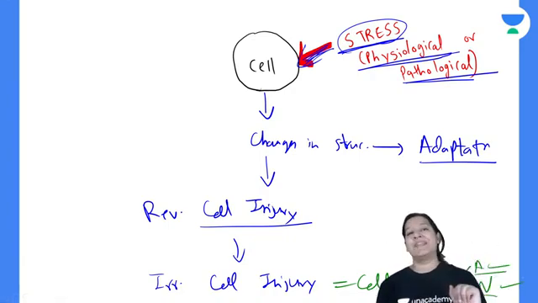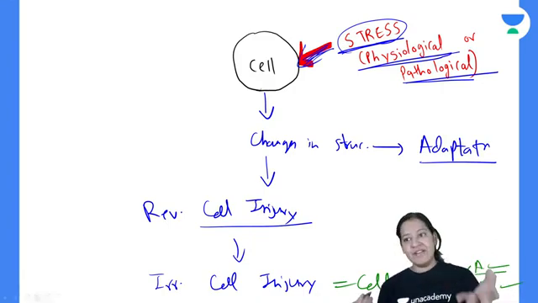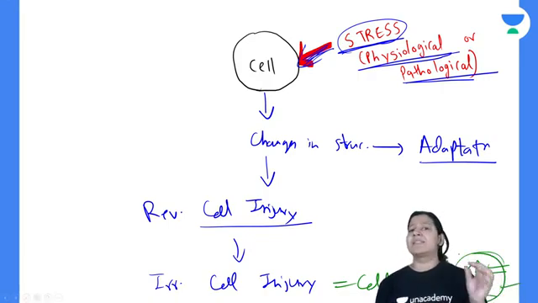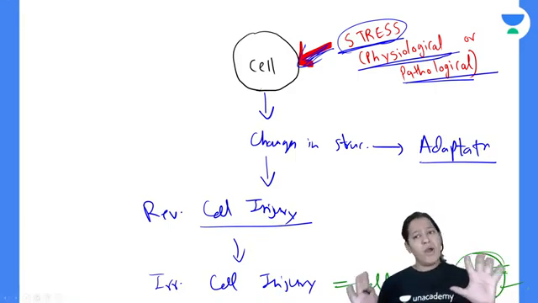What is the difference between them? Why is any cell dying? And if it is dying, there are two options. So which option has to be selected? So there are two types of cell death, apoptosis and necrosis. Both are highly important topics for your university exam. Every year, some question comes on apoptosis or necrosis. Either it is a 2-mark question or mainly a 5-mark question. You have to understand it.